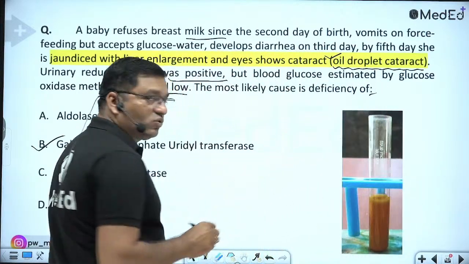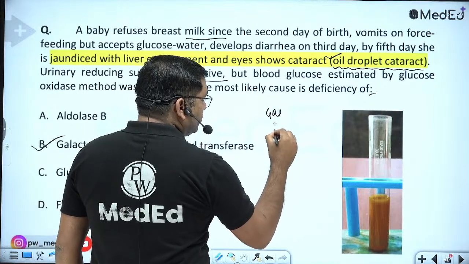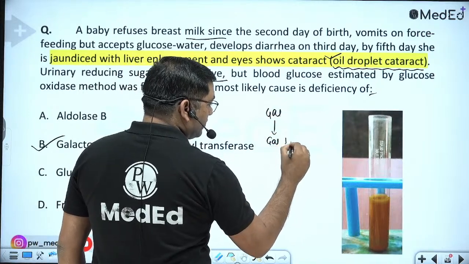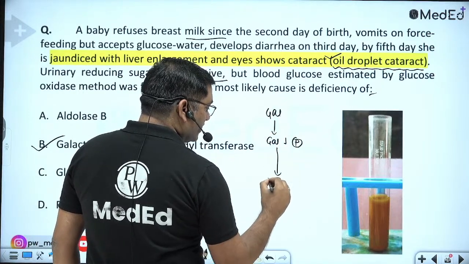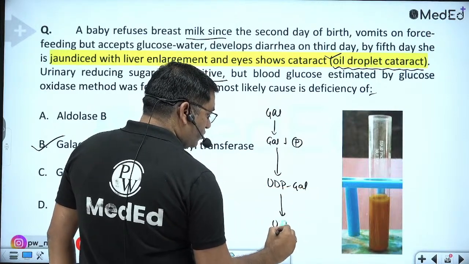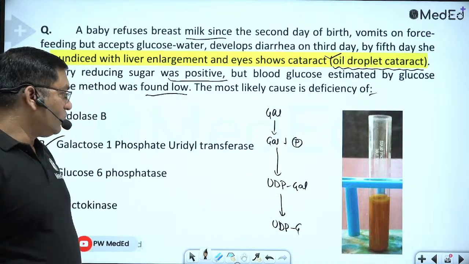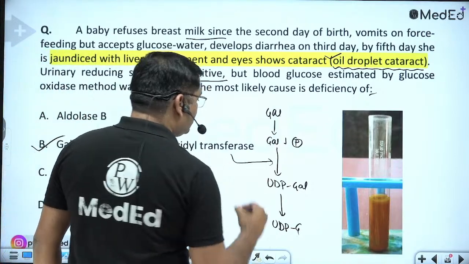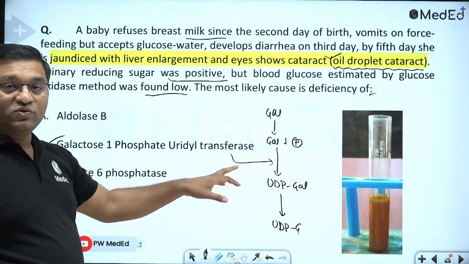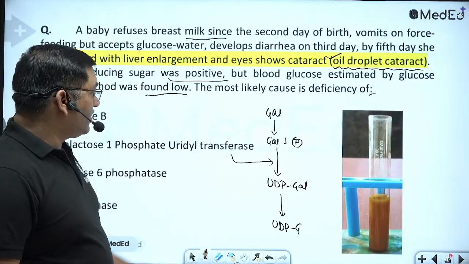In galactose metabolism, galactose is converted into galactose 1-phosphate, and galactose 1-phosphate is converted into UDP galactose, which is converted into UDP glucose. Now this is the important enzyme here. If it is defective, it causes galactosemia, that is classical galactosemia.